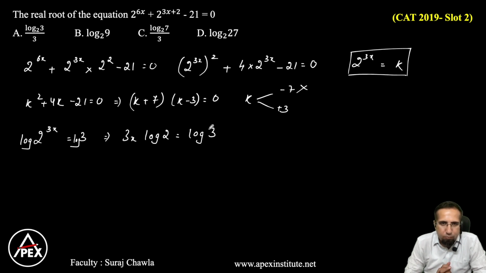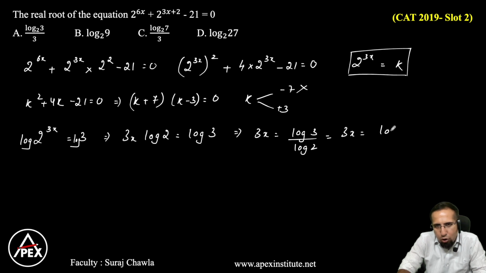Clear? Now, we can smartly look at this as 3x is equal to log 3 by log 2, which can be written as 3x is equal to log 3 base 2. Do I have log 3 base 2? Yeah, we have log 3 base 2 in the options.